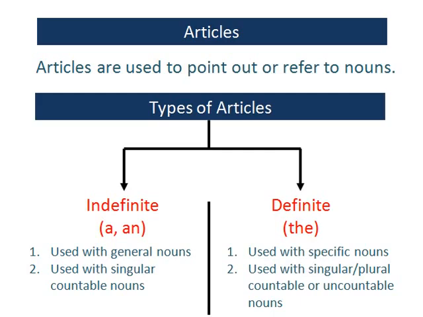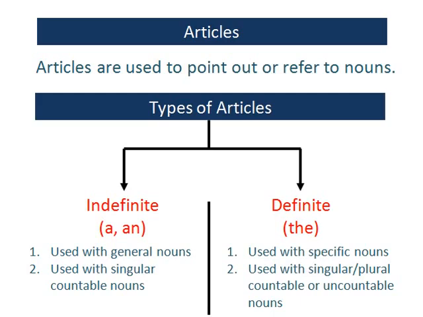A and an are used with general nouns, that is, they are not used with a particular noun. They are used when we are talking about general nouns. A and an are used with singular countable nouns. The is used with specific nouns, that is, particular nouns. The is used with singular or plural, countable or uncountable nouns.